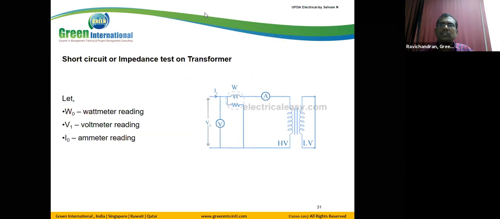Next, we have the short circuit test. Assume that we are riding a bicycle for 10 kilometers. This is the actual load.